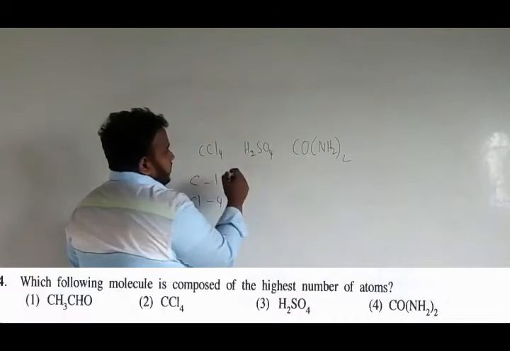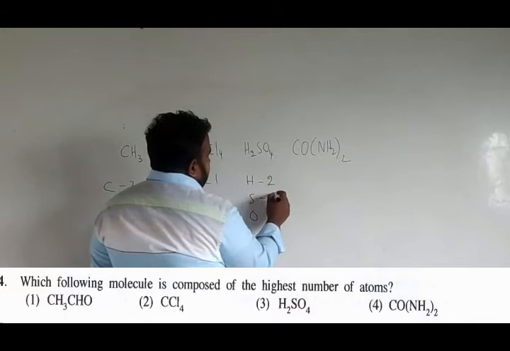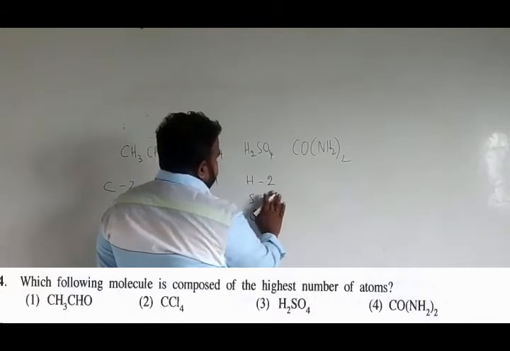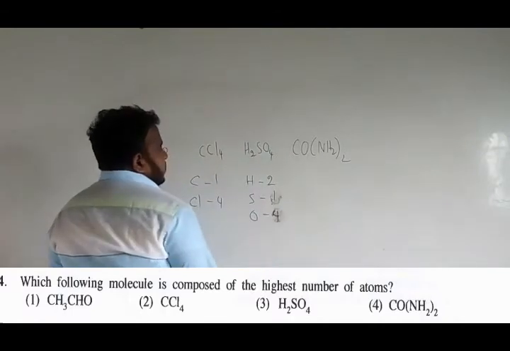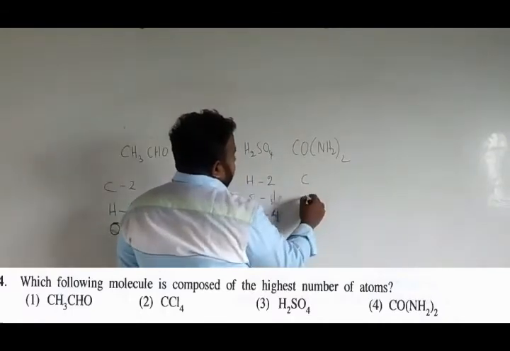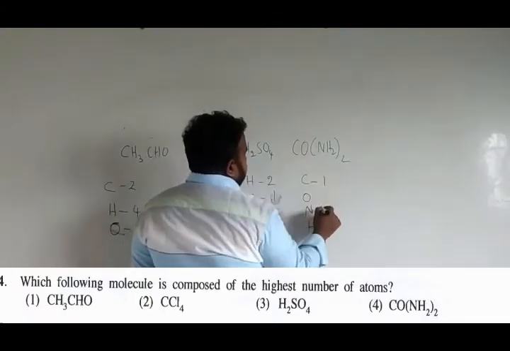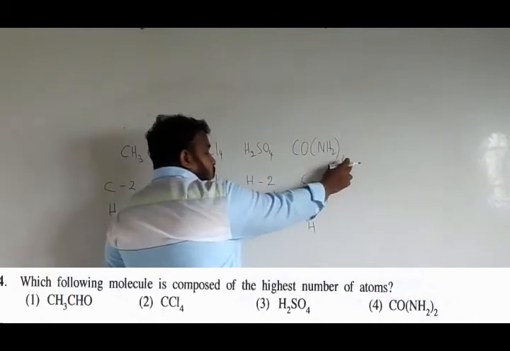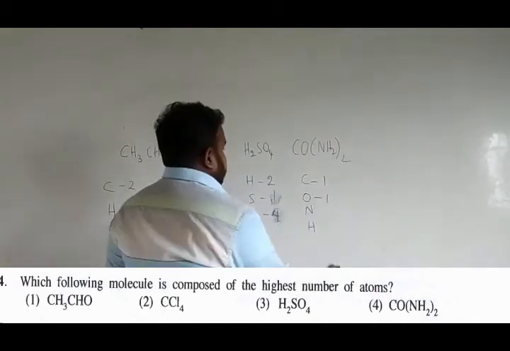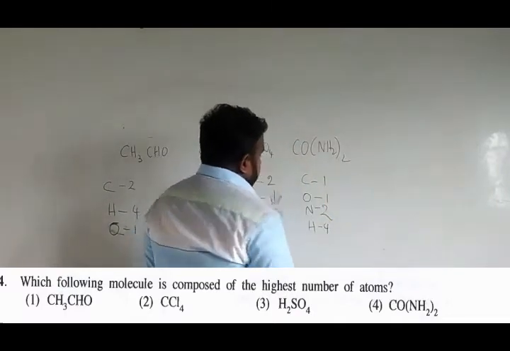In H2SO4, 2 hydrogen, 1 sulfur and 4 oxygens. In the last one, carbon, oxygen, nitrogen and hydrogen: 1 carbon, 1 oxygen. But after nitrogen, NH2 is twice, so 2 nitrogen and 4 hydrogen.